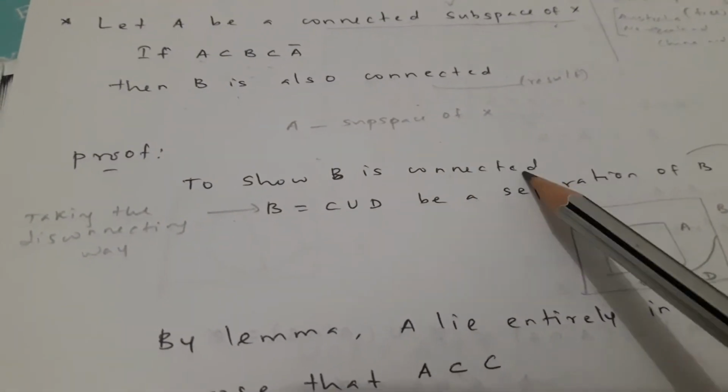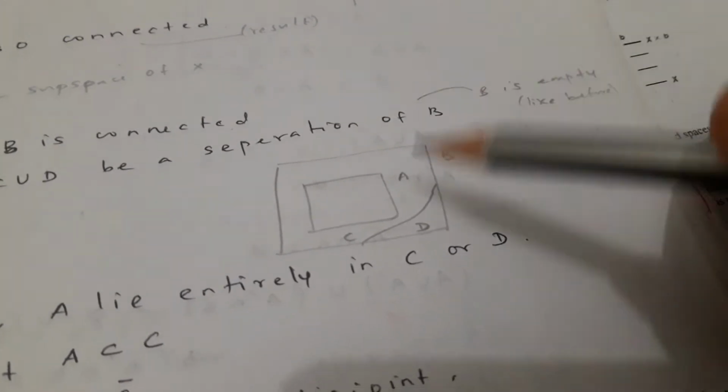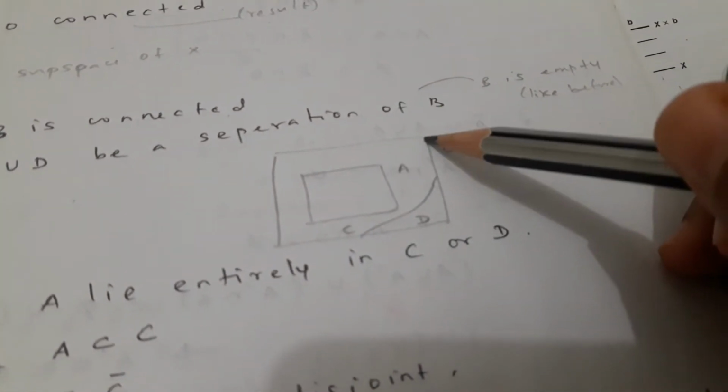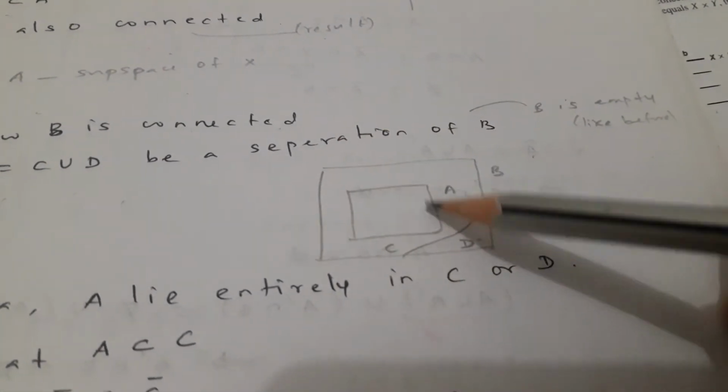To show B is connected, we take the disconnecting way, that is B equals C union D, a separation of B. So B is non-empty like before, and we are taking two separations C and D. We are taking a subspace A, from the lemma, it should lie entirely in C or D. Let's take A in C. So by the lemma, A lies entirely in C or D.